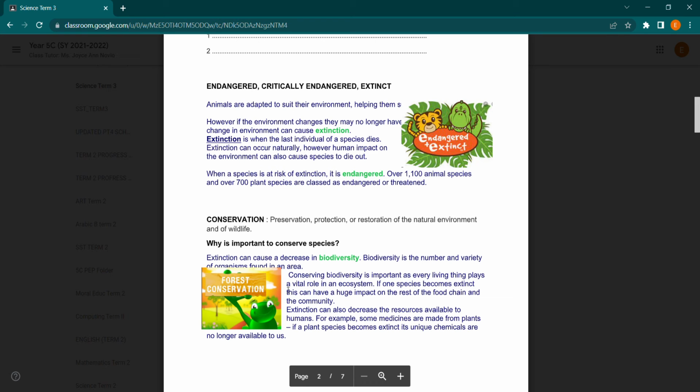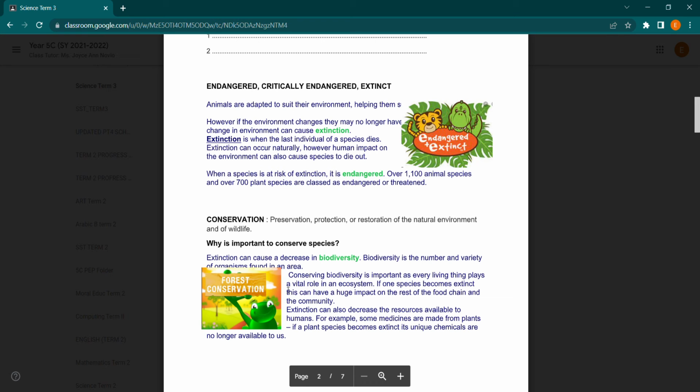Conservation is like preservation, protection, or restoration of the natural environment and of wildlife. Why is it important to conserve species? Extinction can cause a decrease in biodiversity. Those who don't know what biodiversity is, it is the number and variety of organisms found in an area.